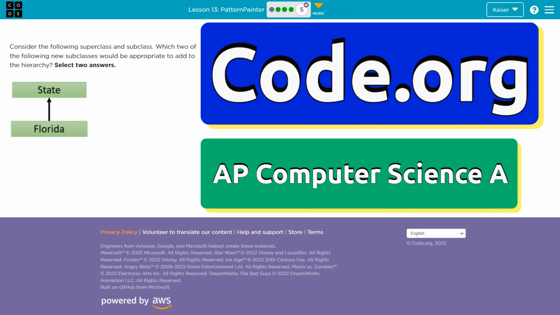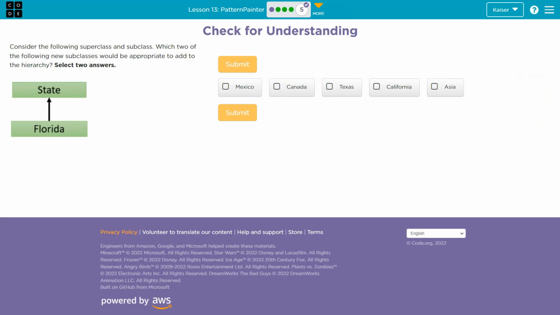This is code.org, and we are considering the following superclass and subclass. Cool. Which two of the following new subclasses would be appropriate to add to the hierarchy? Select two answers. All right, so let's look at our hierarchy. We have a state, okay?